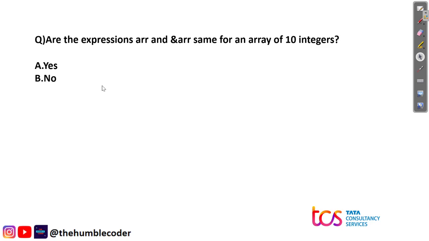When we write simply ARR, it gives the address of the first integer, whereas when we write ampersand ARR, it gives the address of the array of integers, right? So whenever this ampersand sign is mentioned, you must know that the address of the array of integers is passed. So the correct answer for this question is option B, that is no. These expressions, ARR and ampersand of ARR, are not similar, they are different. So the correct answer is option number B.